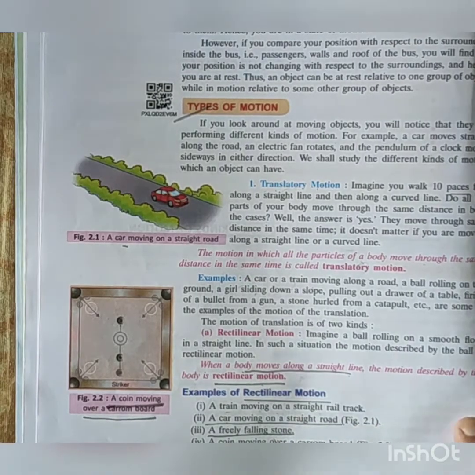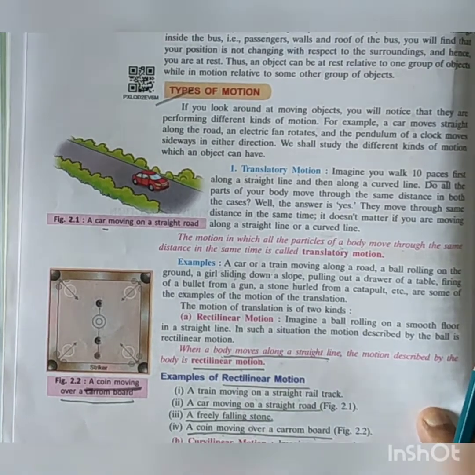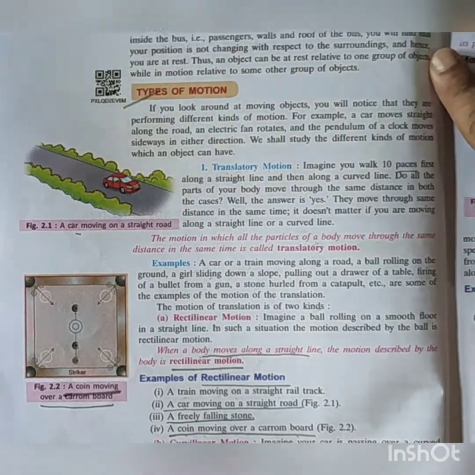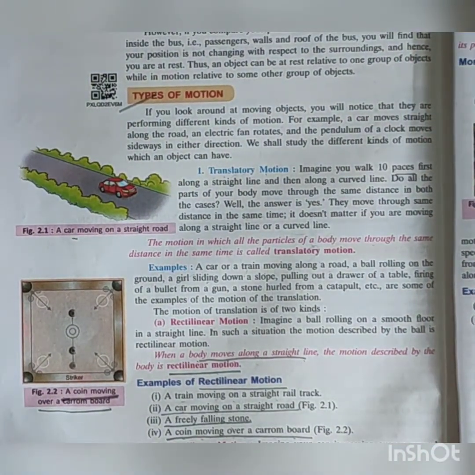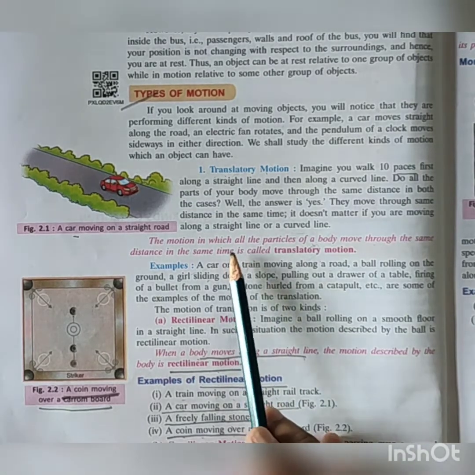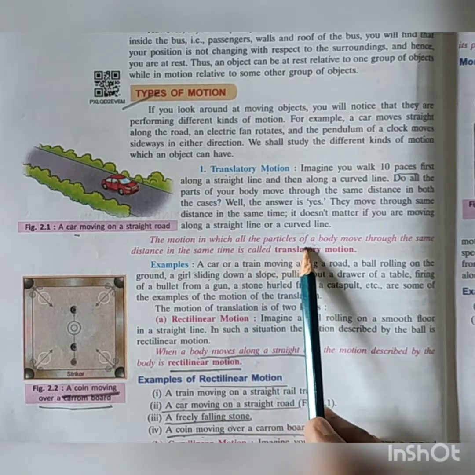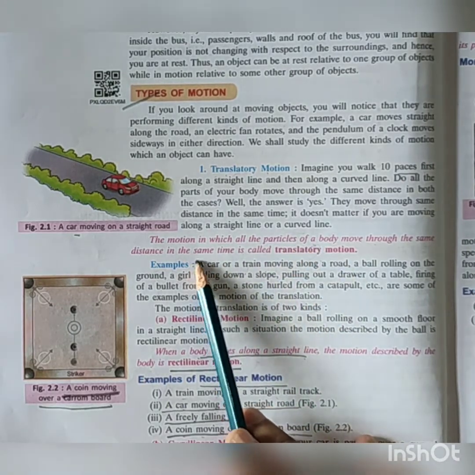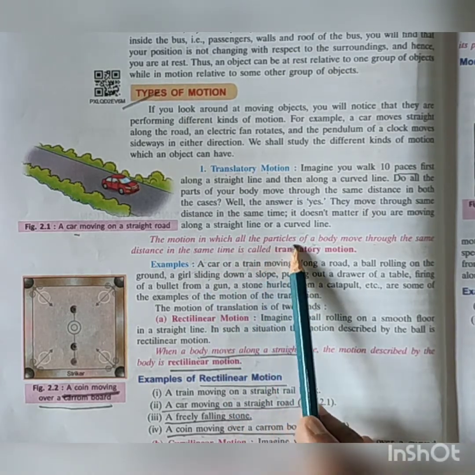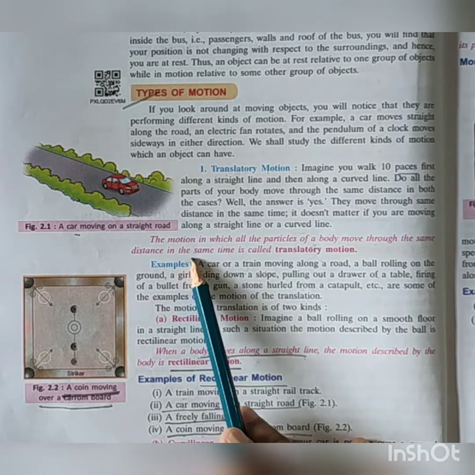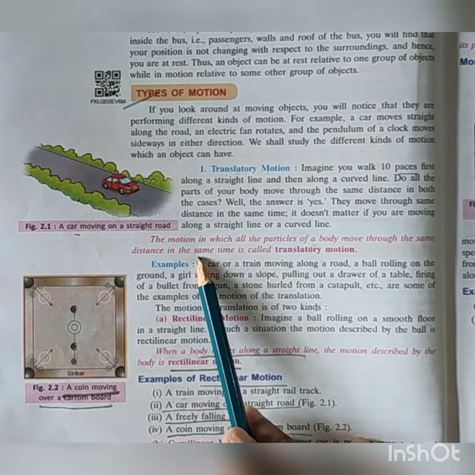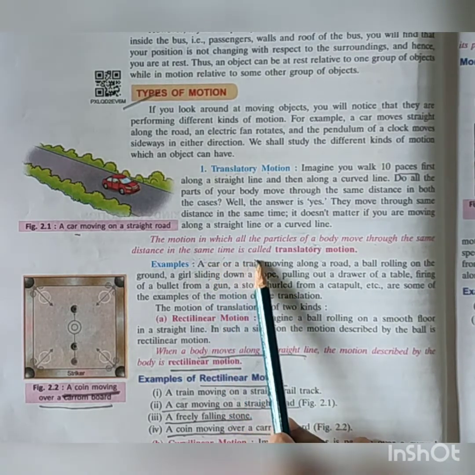Next we have types of motion. In case of types of motion, there are different types of motions. First we have translatory motion. Translatory motion means the motion in which all the particles of a body move through the same distance in the same time. So the particles of the body move the same distance in the same time. That is called translatory motion.